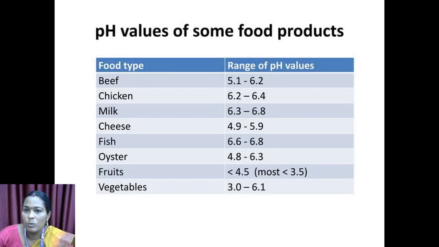Next, pH values of some food products. Food type and range of pH values. Beef 5.1 to 6.2, chicken 6.2 to 6.4, milk 6.3 to 6.8, cheese 4.9 to 5.9, fish 6.6 to 6.8, fruits greater than 4.5, vegetables 3.0 to 6.1.